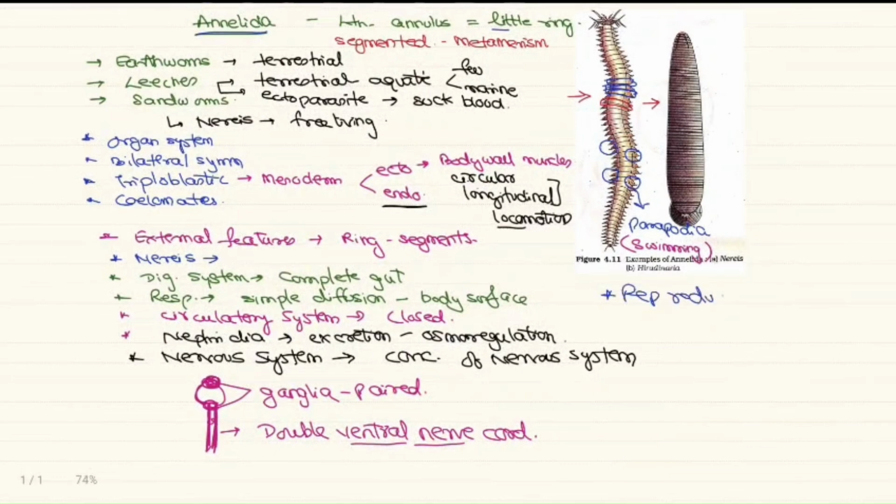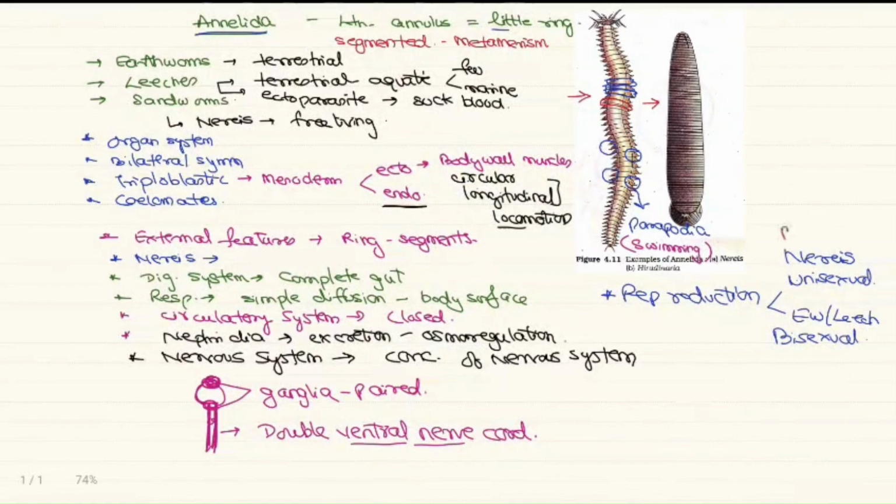Coming to reproduction, both types of animals are seen here. That is, animals like Nereis are unisexual. We can use the word dioecious. So Nereis is dioecious, whereas earthworms and leeches are bisexual, that is, hermaphrodites or monoecious.